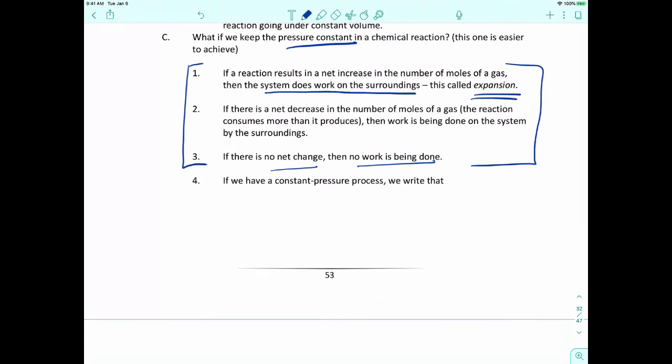If we have a constant pressure process, let me write the first law again: delta E, change in internal energy, is equal to Q plus W, but we know that work is equal to negative P delta V, so we're going to replace W with negative P delta V. We get that delta E is equal to Q minus P delta V. Now P is kept constant.